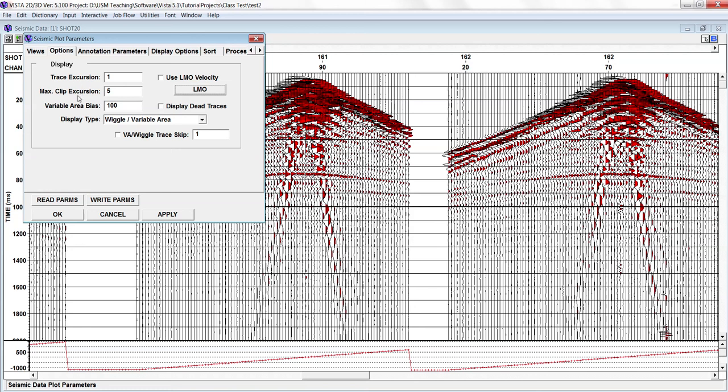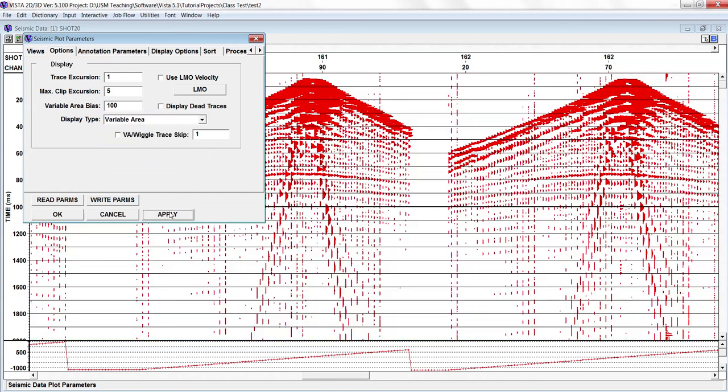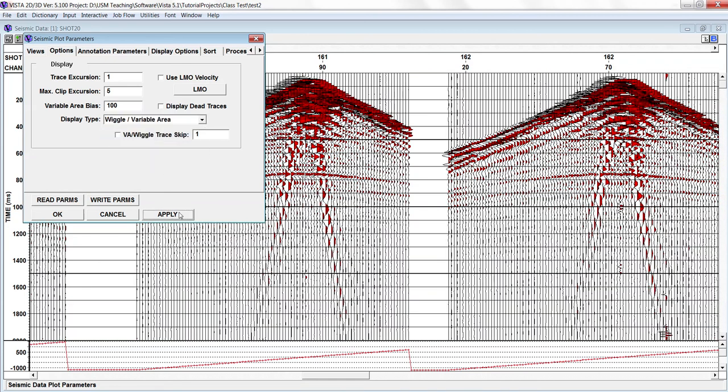And the second is option. In this we can change the display, like if you want to change to variable density, you can change the display, but for now we will be using variable area. It's not suitable. Wiggle plus variable area, so this one looks quite okay.